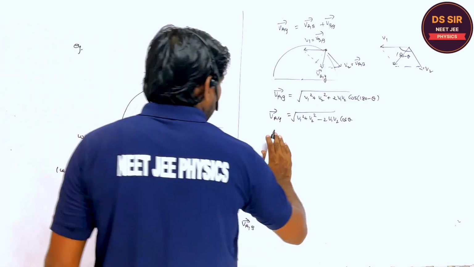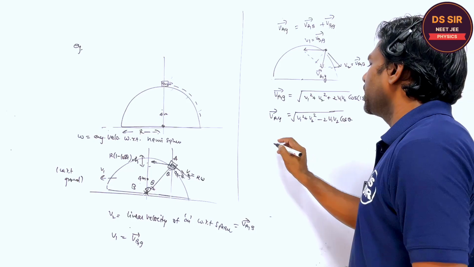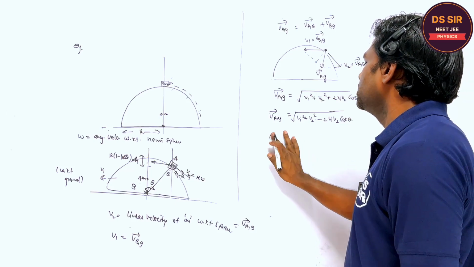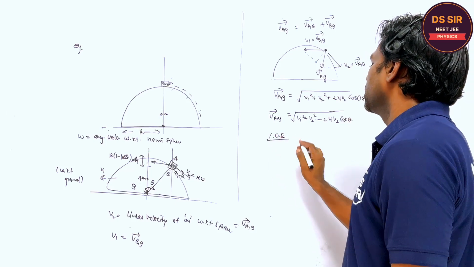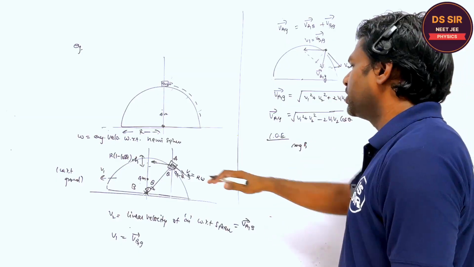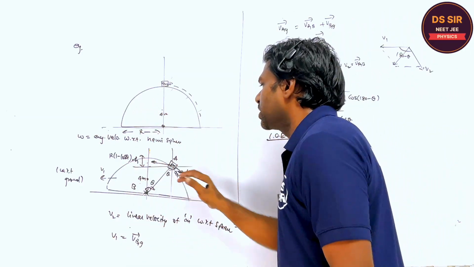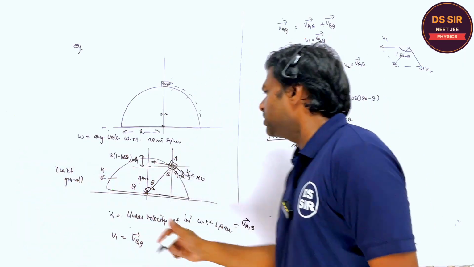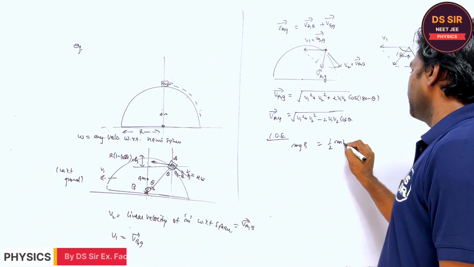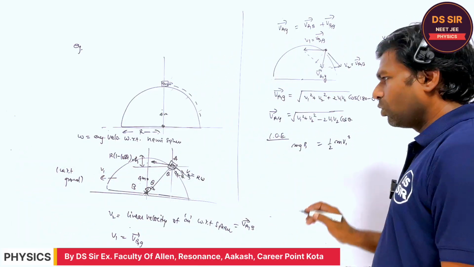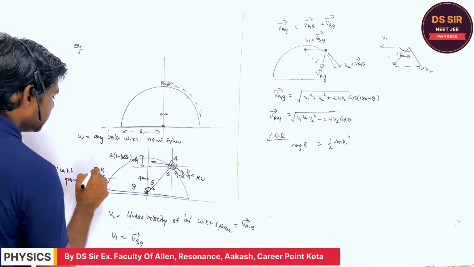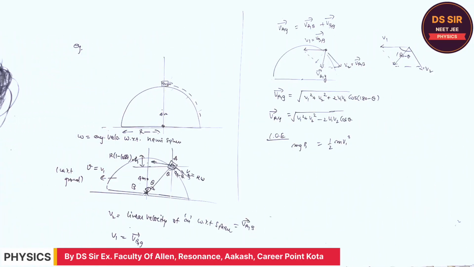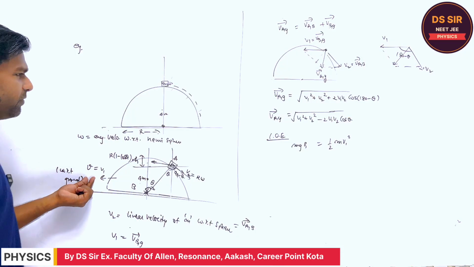So now I can apply the conservation of energy. The decrease in the potential energy is converted into kinetic energy. What is that? Half m v1 square. In this question, this is given as v. The hemisphere's speed is given as v.